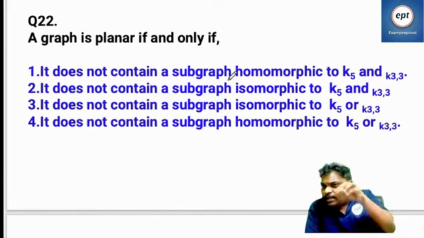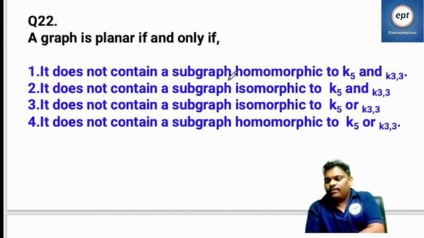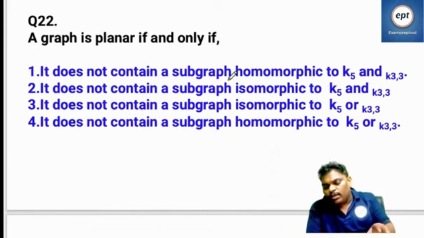Need not be exactly K5. Homomorphic to K5 is better. Homomorphic is saying that it looks like K5. Homomorphic is the better option. Homomorphic will cover many. Isomorphic to K5 means only K5 you will take care of.